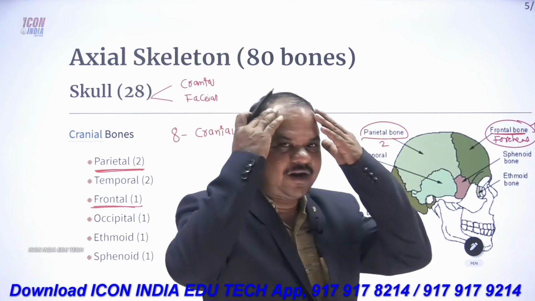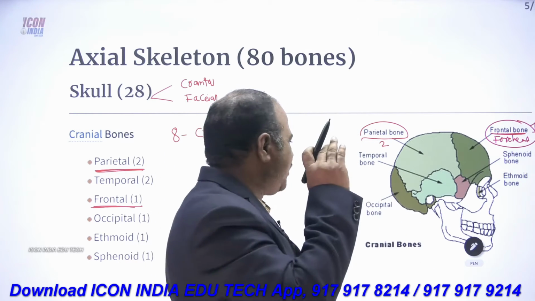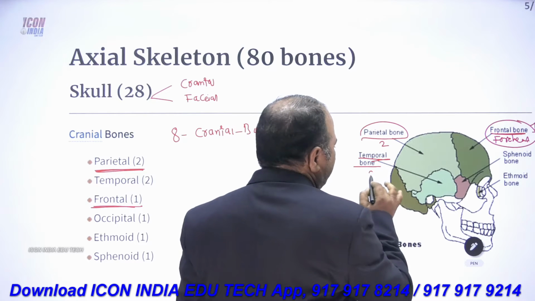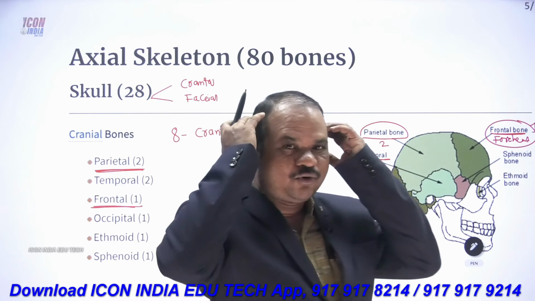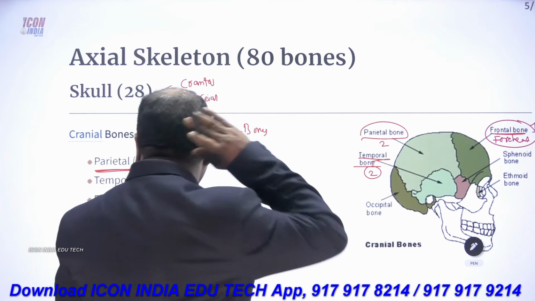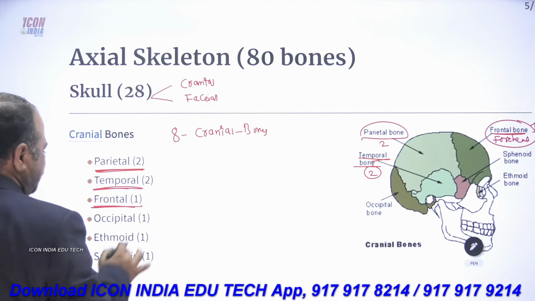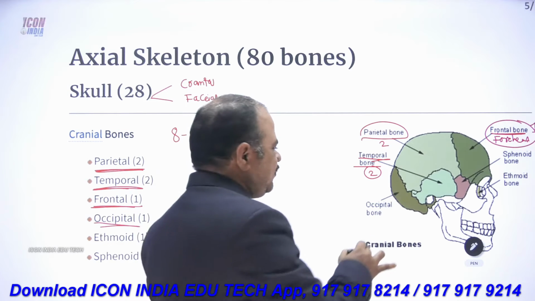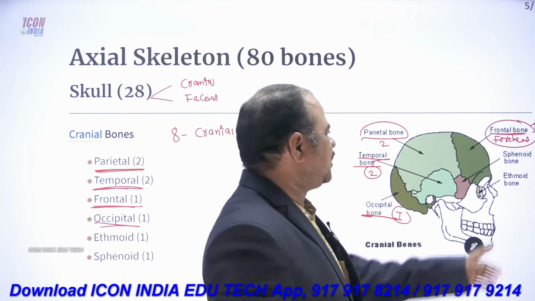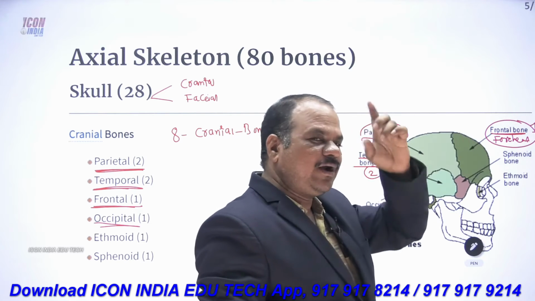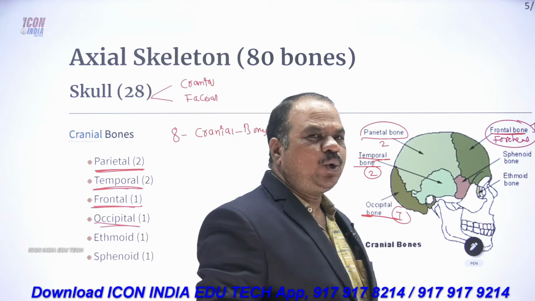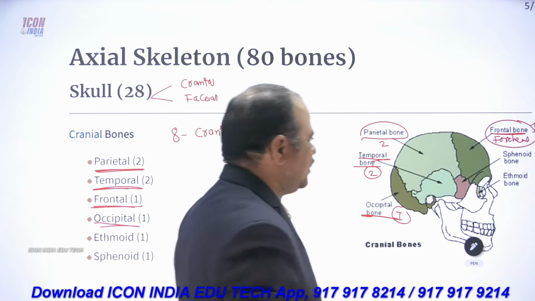Then after parietal, we have the temporal. There are 2 temporal bones present. Then we have the occipital, one occipital. So frontal bone or forehead 1, parietal 2, temporal 2, occipital 1.